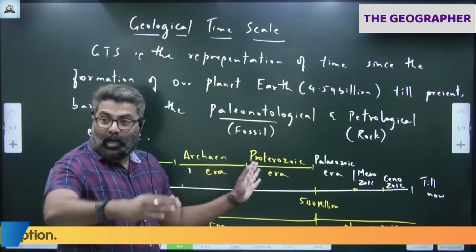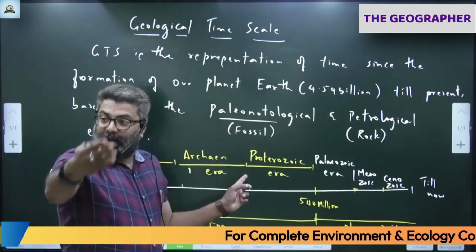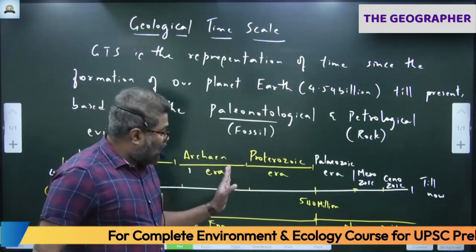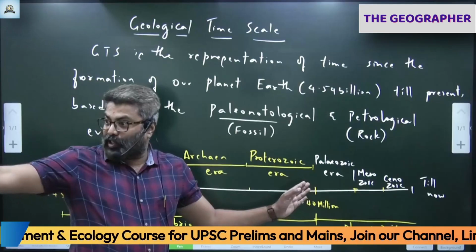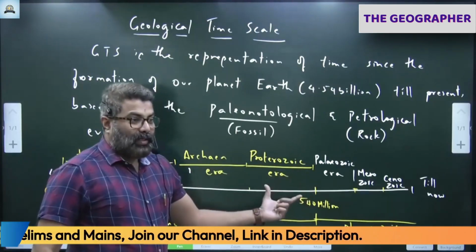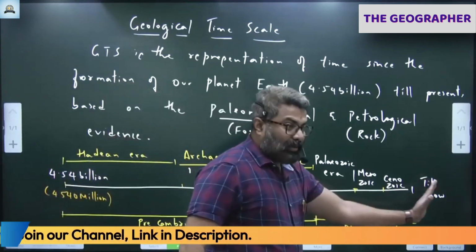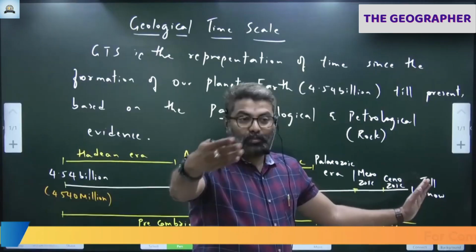Then in Proterozoic, other life forms evolved like Protista, fungi, plant kingdom, animal kingdom. Most of the life, invertebrates we saw yesterday, evolved in this period. The vertebrates evolved in the last, recent period, like mammals, reptiles, amphibians, birds, fish and all.